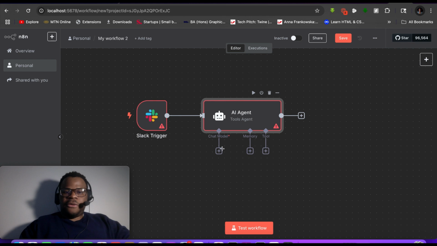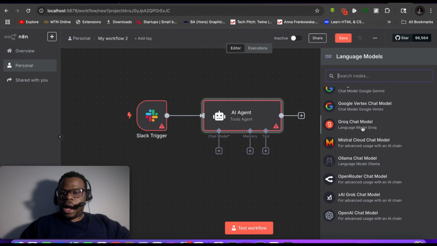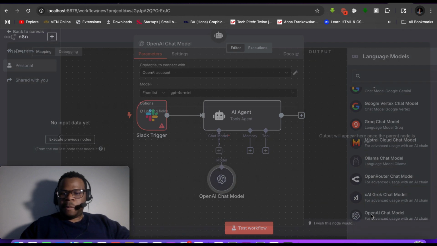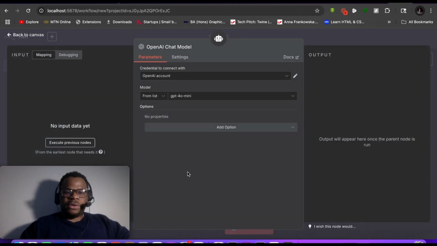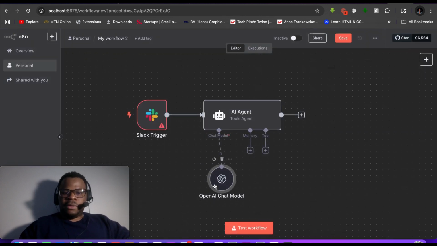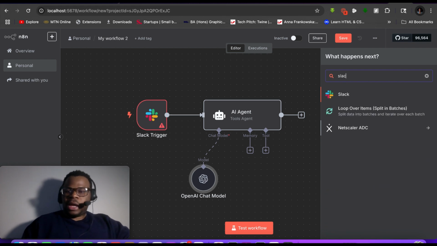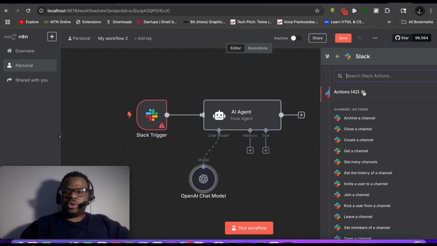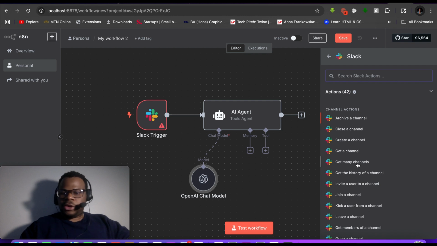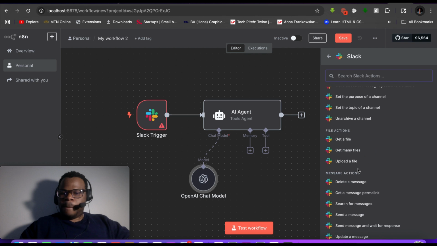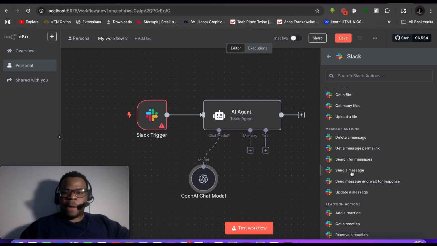And then for the chat model, I want to use one of the OpenAI chat models, and then I just come in that. Let me use GPT 4.0 mini, and then we'll be using that. And then for the memory and tool, I can leave that blank. And then for this endpoint, I want to add a Slack action, which is more like posting a message to the group. There are different kinds of action: creating a channel, get many channels. But I want to do a message action, send a message.